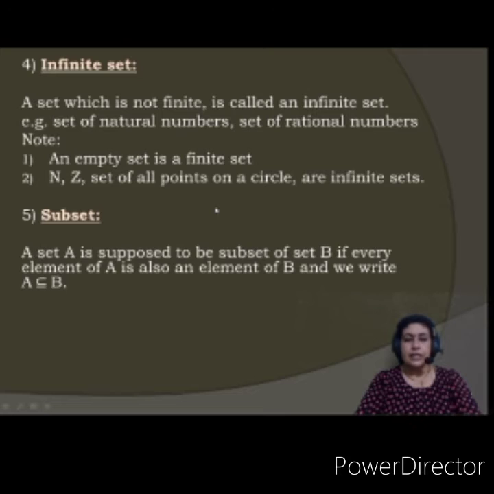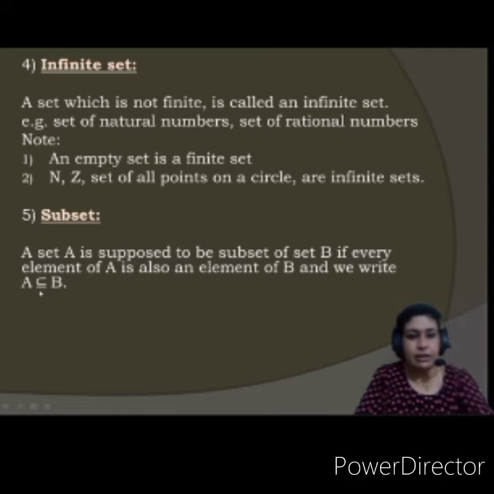Subset. Okay, see here. A set A is said to be a subset of set B if every element of A is also an element of B. Every element of A is also an element of B, and we write A is a subset of B. See, this is the symbol for subset. I hope you remember.